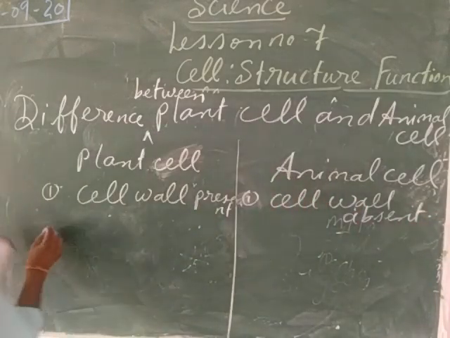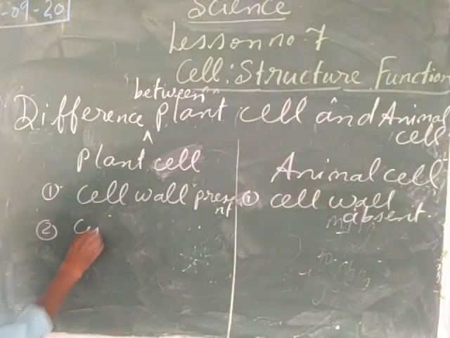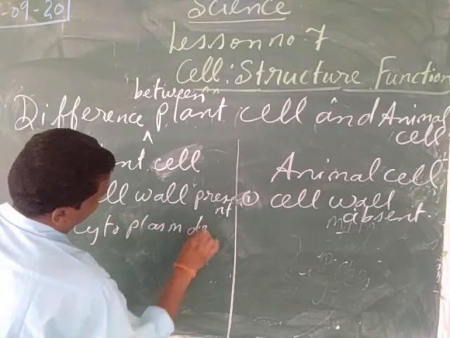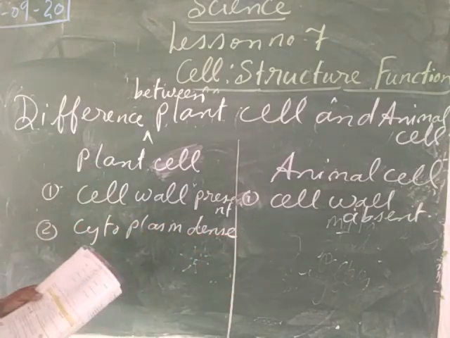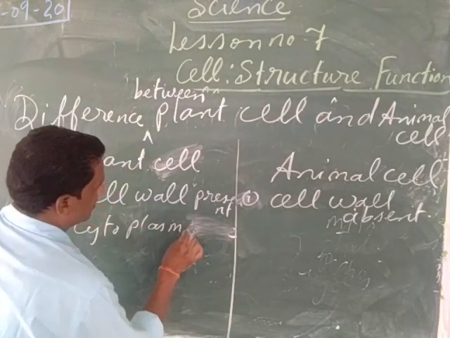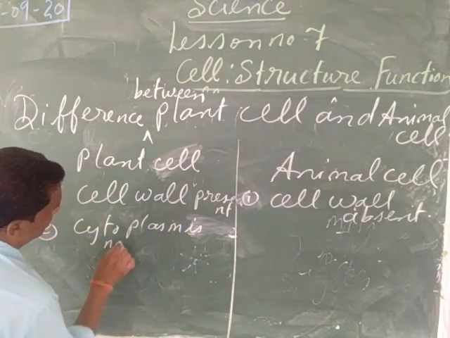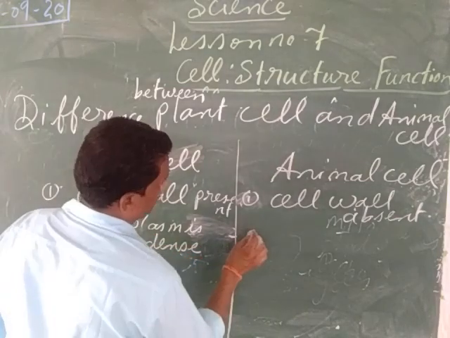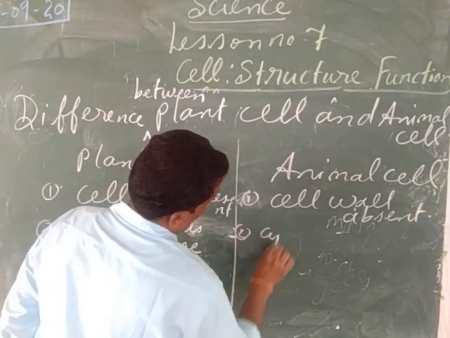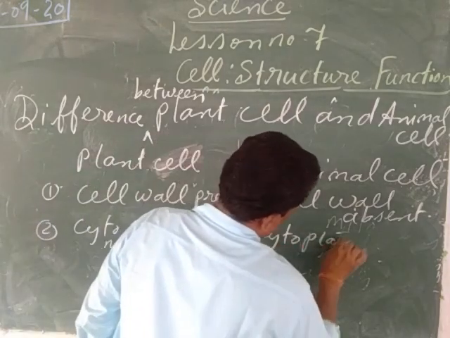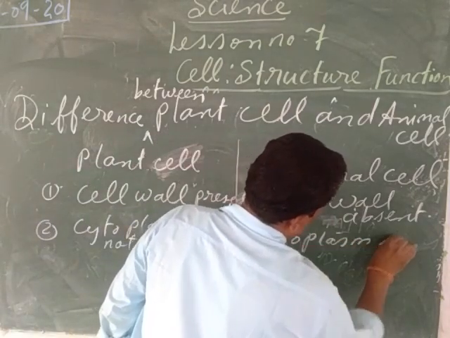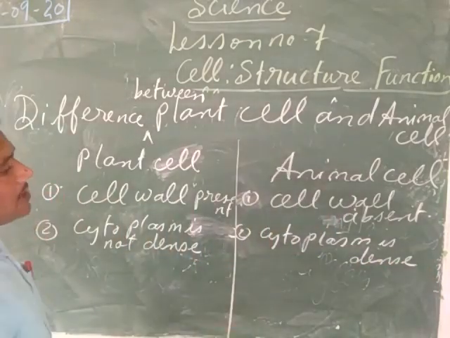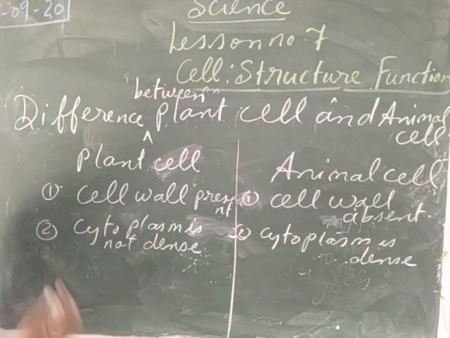The second one, my child, cytoplasm dense. Cytoplasm is not dense. Dense means thick. Yes, cytoplasm is dense. Cytoplasm is dense. Dense means thick. Dense means thickness, whether it is thick or thin.